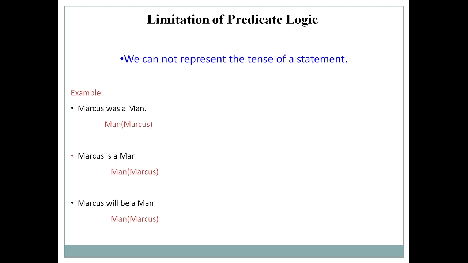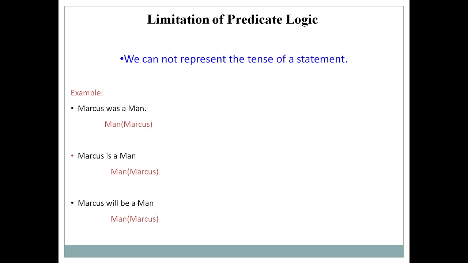So we discussed various benefits of predicate logic. We are saying that predicate logic is an extension of propositional logic. The problem that we face in propositional logic is overcome by predicate logic, but unfortunately it is not able to represent the tense of the statement. So I hope you understand what predicate logic is, how it is different from propositional logic, and what different components we have used.